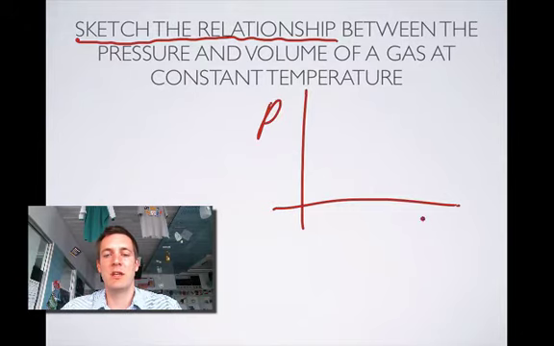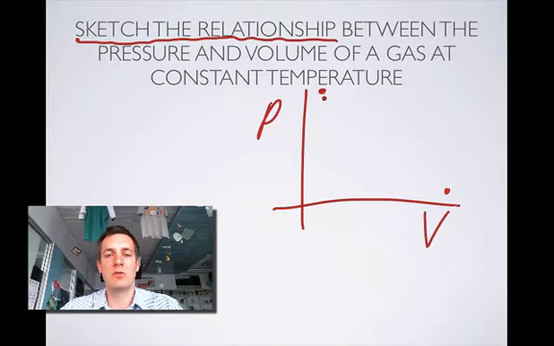So I put pressure over here and volume over there. Very large volume, so if I pull the plunger out of a syringe, I drop the pressure inside that syringe. If I get to an infinitely big volume, then I suppose the pressure will approach 0, but it will never reach 0 because the particles will eventually collide with the walls of the box. And then at very low volumes, so that is when I push the plunger of the syringe right in, the pressure gets high.